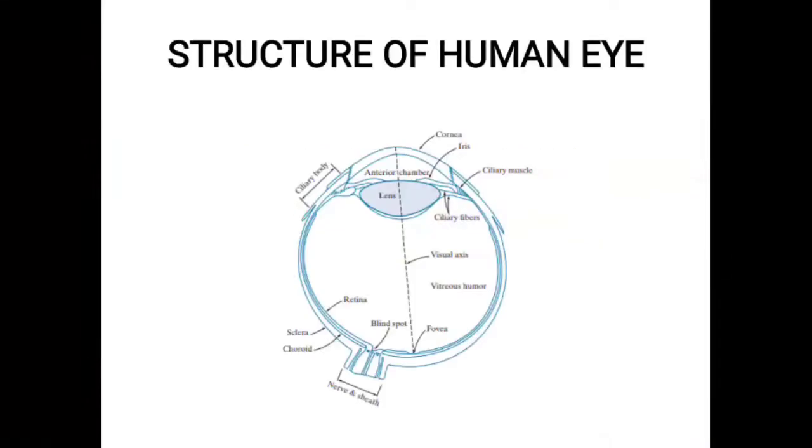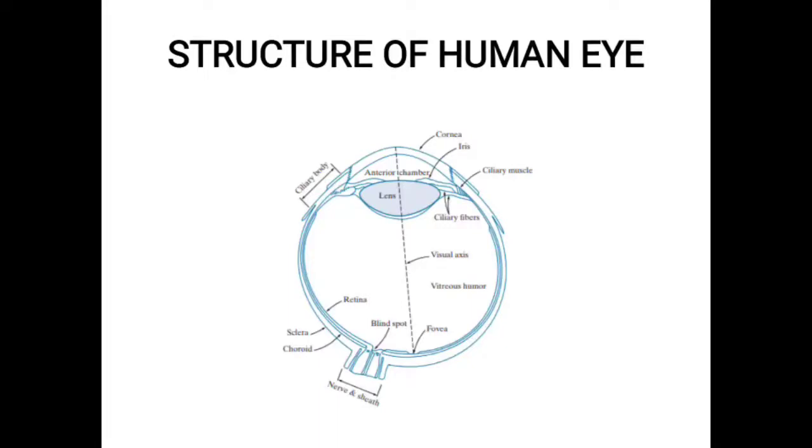So first, the structure of the human eye. We all know the human eye is spherical in shape. It consists of three layers. The outer layer is the cornea and sclera, the middle layer is the choroid, and the inner layer is the retina. The retina plays the main part in image formation, because whatever object we see, the information about the object is located or imaged in the retina only.